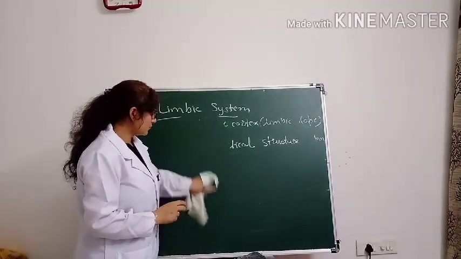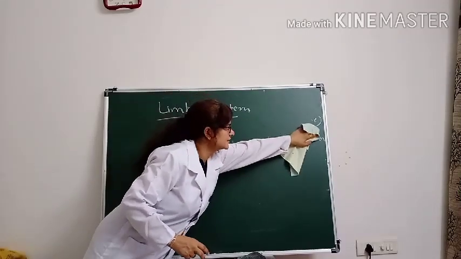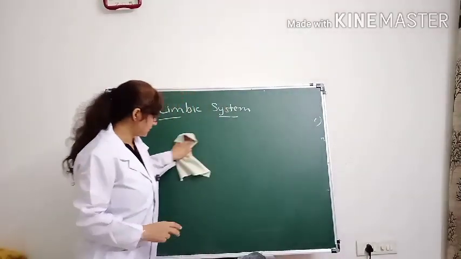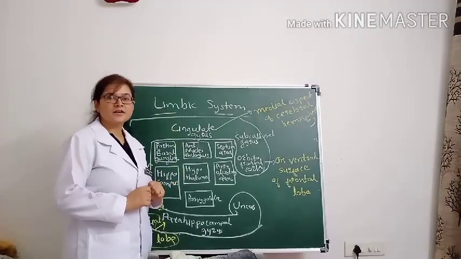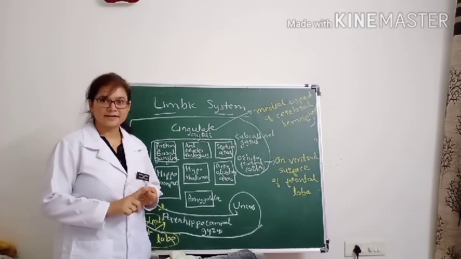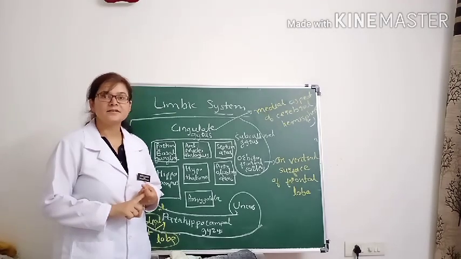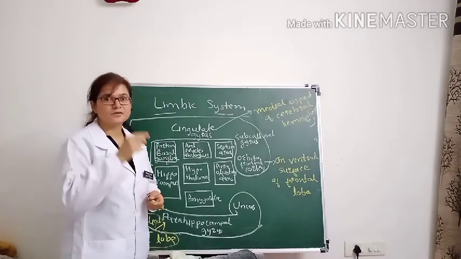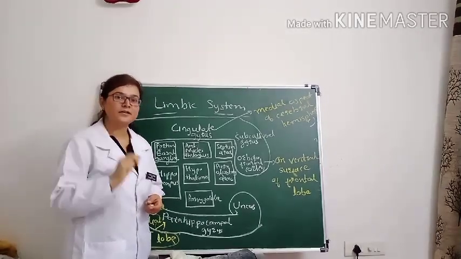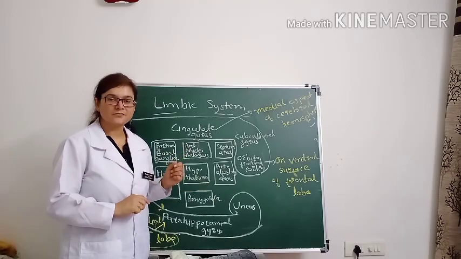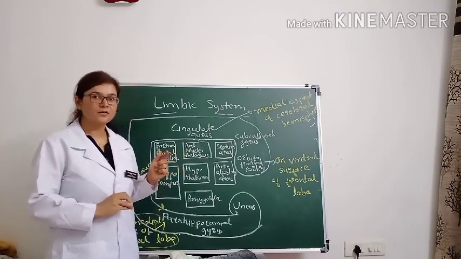Basically, it is made up of two components. One is the limbic cortex, that is the limbic lobe, and the other is the subcortical structures. This is the physiological anatomy of the limbic system. Here you can see both the limbic cortex or limbic lobe and the subcortical structures. First we see which structures form the limbic cortex or limbic lobe.